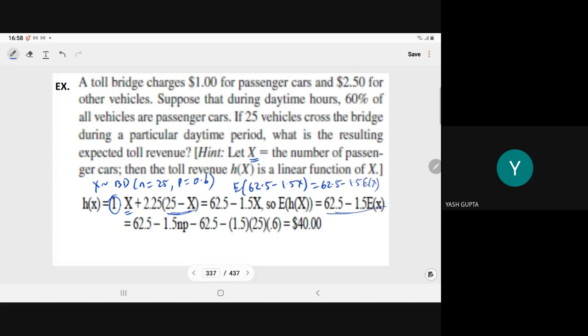And what is the expected value of X? If X follows the binomial distribution, it is n times p. When we put in n times p, it gives 62.5 minus 1.5 times 25 times 0.6. So the expected total revenue is $40 in a particular hour.